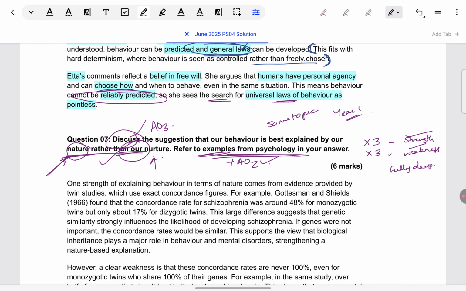But again, don't give any general descriptions. Even for the example that you take, how that example is supporting a strength or weakness, you have to give that. Not that nature is that behavior is inherited from genes, and then in the example you just say, okay, this behavior is inherited from genes. That becomes totally descriptive. So avoid doing that. Let's see with the model answer and example. One strength is that there is evidence provided by twin studies. So, firstly, signposting.